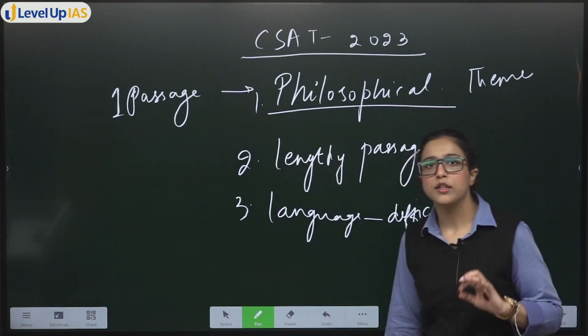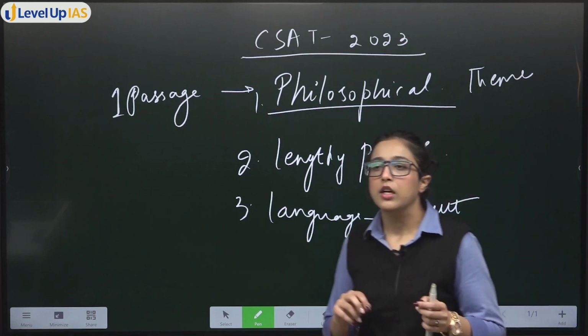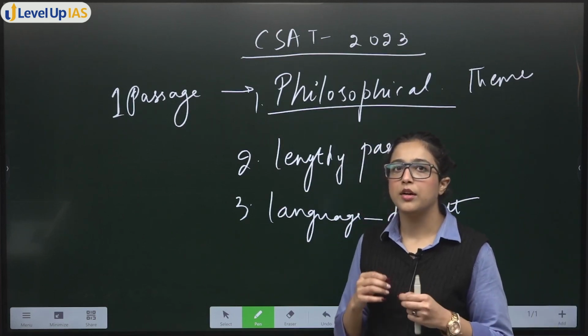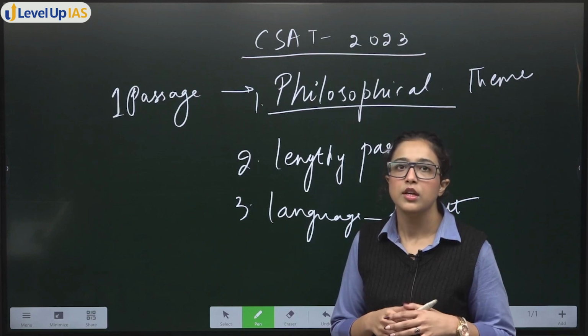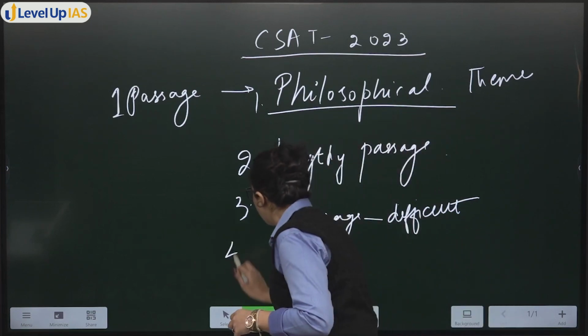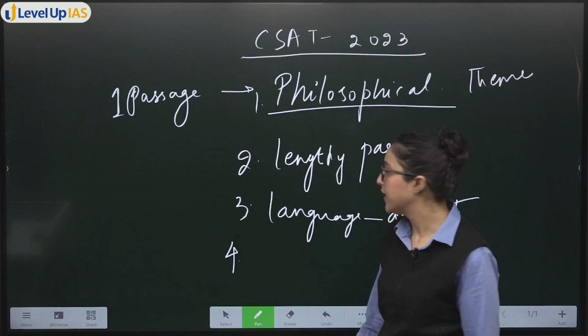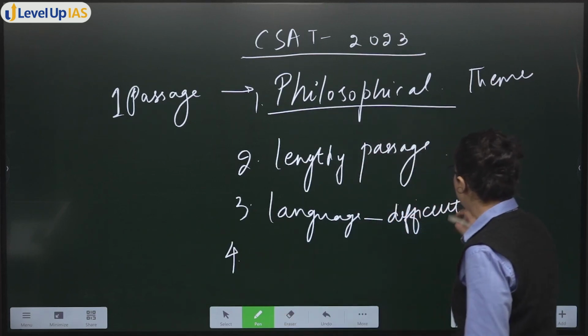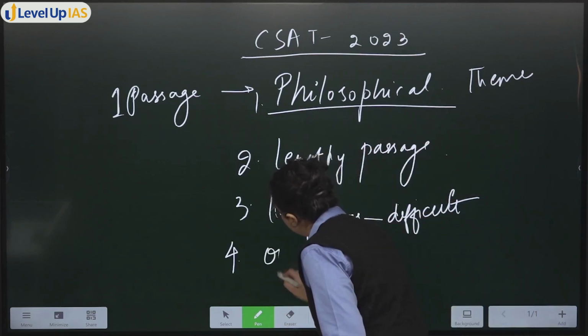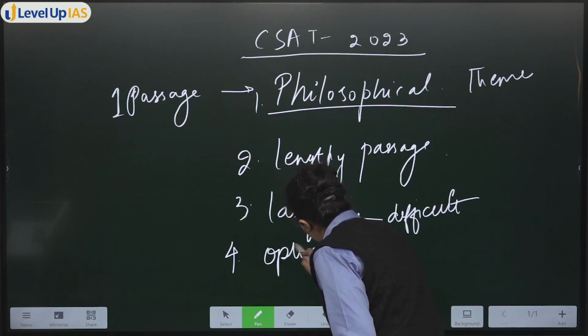The language was difficult to understand because not many statements were completely logical, right? They were all very philosophical statements. Then the options were lengthy.